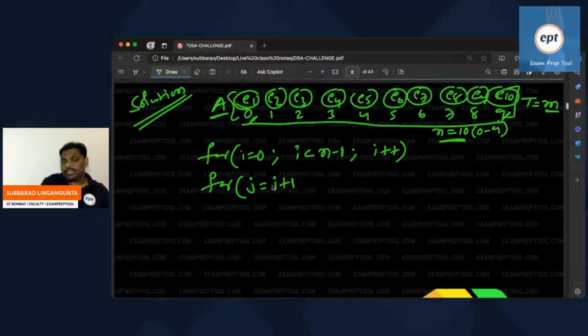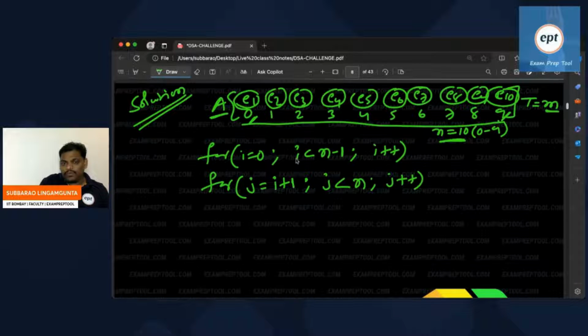Two distinct people are required. j less than n, j plus plus. If you observe clearly, nowhere will i and j be equal. If i value is 0, j starts from 1. If i is 5, j starts from 6.